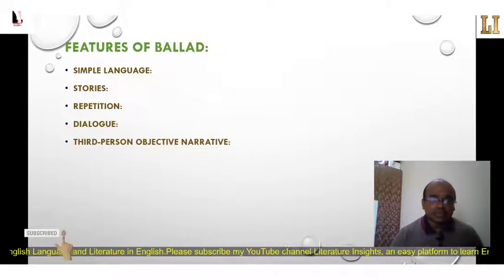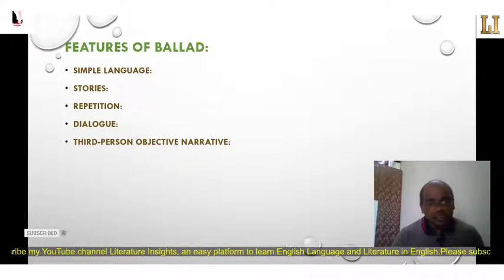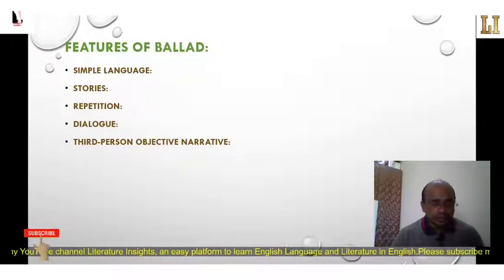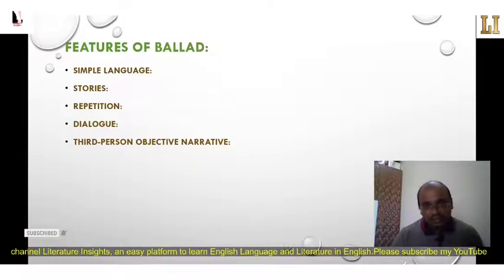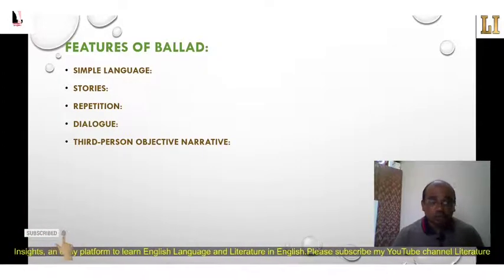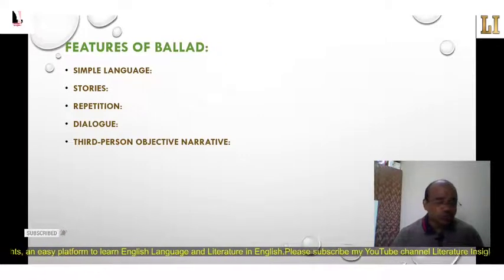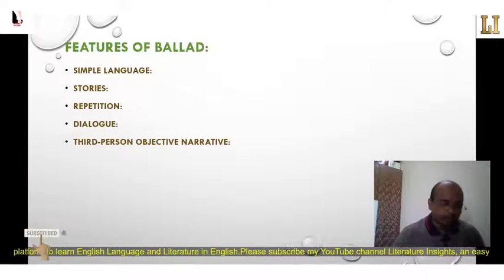Then third person objective narrative. The poet usually narrates a story objectively in third person. They speak about third persons, their deeds, their bravery, their adventures and their gallantry, but they do not comment on their reactions to the emotional content of the ballad.